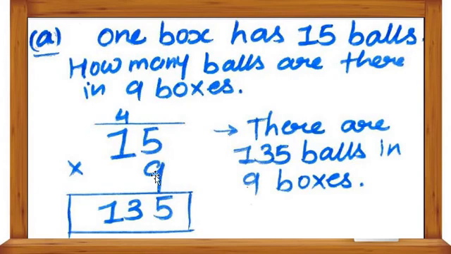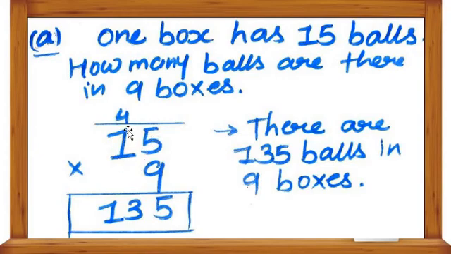So 15 is the data of how many balls one box has. And 9, what is 9? 9 is the number of boxes. So what to do here? 9 5s are how many? First we multiply 9 with 5 and 9 with 1.